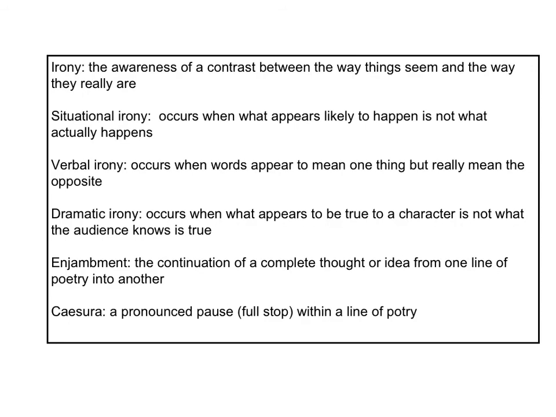Then we have enjambment and caesura that you should know by now, but just in case, enjambment is that continuation of a complete thought or idea from one line of poetry into another, and caesura is a pronounced pause or full stop within a line of poetry.